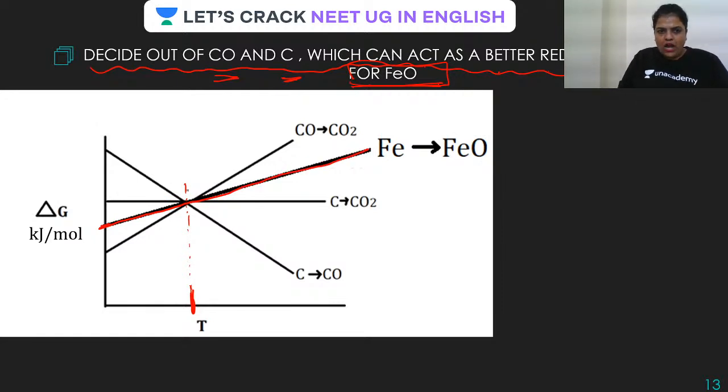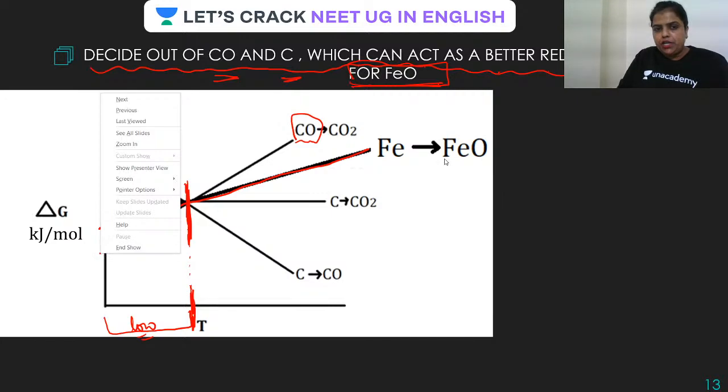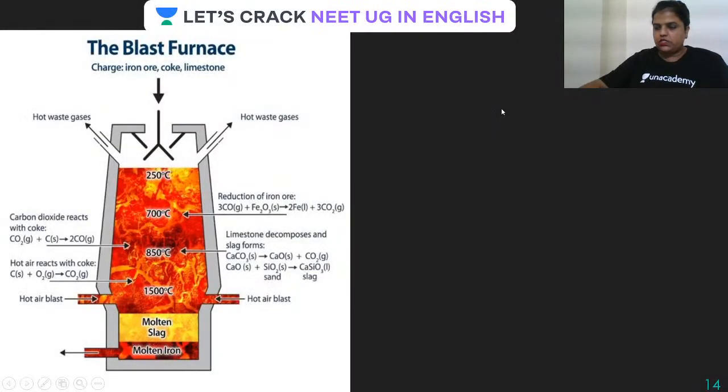So you have to just look for the plot which is placed below this. As we are looking at lower temperature, which is lying below? Yes, carbon monoxide. This is lying below, guys. Therefore, carbon monoxide can reduce FeO.